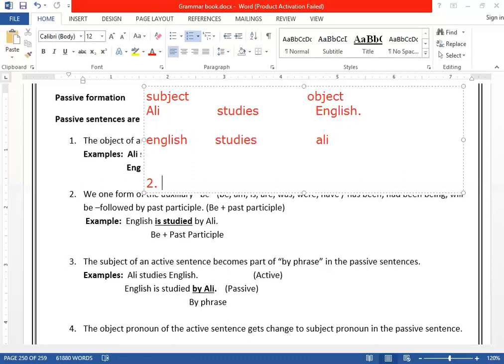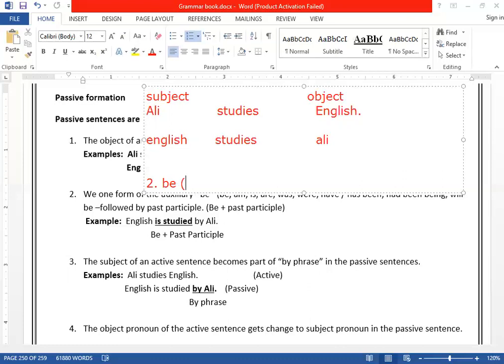The only thing that brings differences from active into passive is the helping verb, because for every tense there is a different helping verb. So the second step is what? The helping verb. You will be using the be verb here.